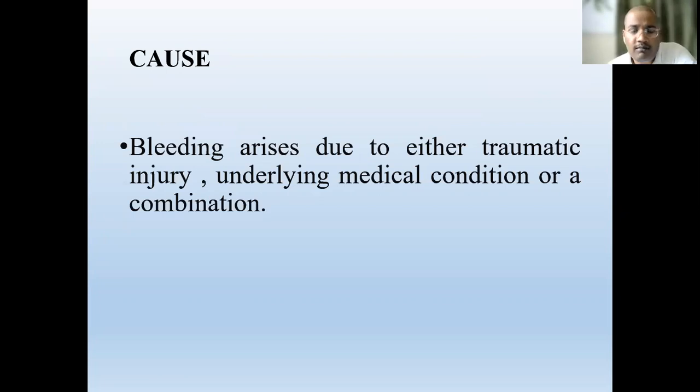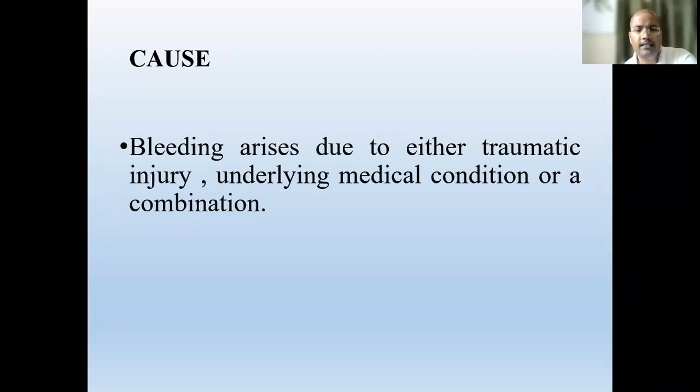What may be the cause of the bleeding? So the most common cause of the bleeding is the injury. That may be the traumatic injury or the surgical injury, or maybe some underlying medical conditions. The person has coagulopathies, so the capillary is ruptured, and the coagulation is not proper, so that is also a condition, and both conditions may also be present combined.